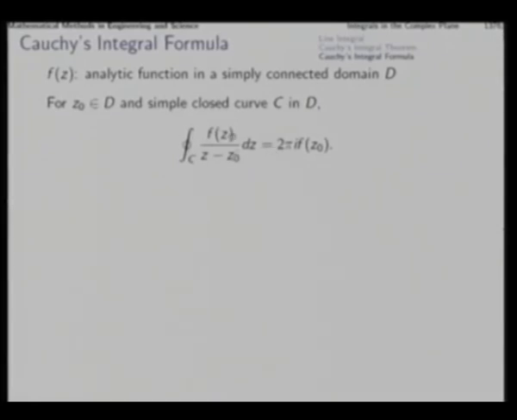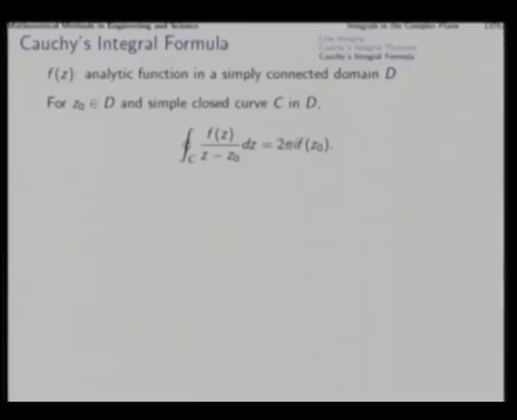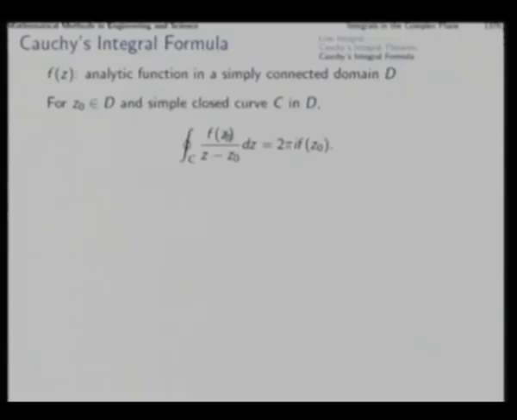The Cauchy's integral formula tells us that this integral around the closed curve C is given by 2 pi i times the function value at the interior point. Now, we see that this function f(z) is analytic, but f(z) by (z minus z0) is certainly not analytic at z0, because at z0 it is singular.